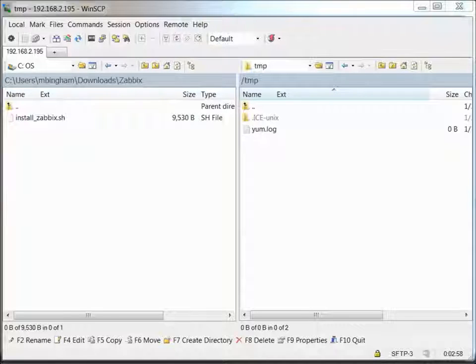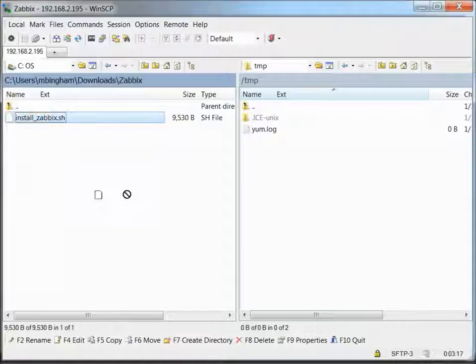And basically, after I download it, since I'm actually running this from a Windows system, I'm going to copy the install file over to the Linux system that I have set up. It's a plain Jane minimal install. And it's there, and then what we'll do is go through the steps through the script there.